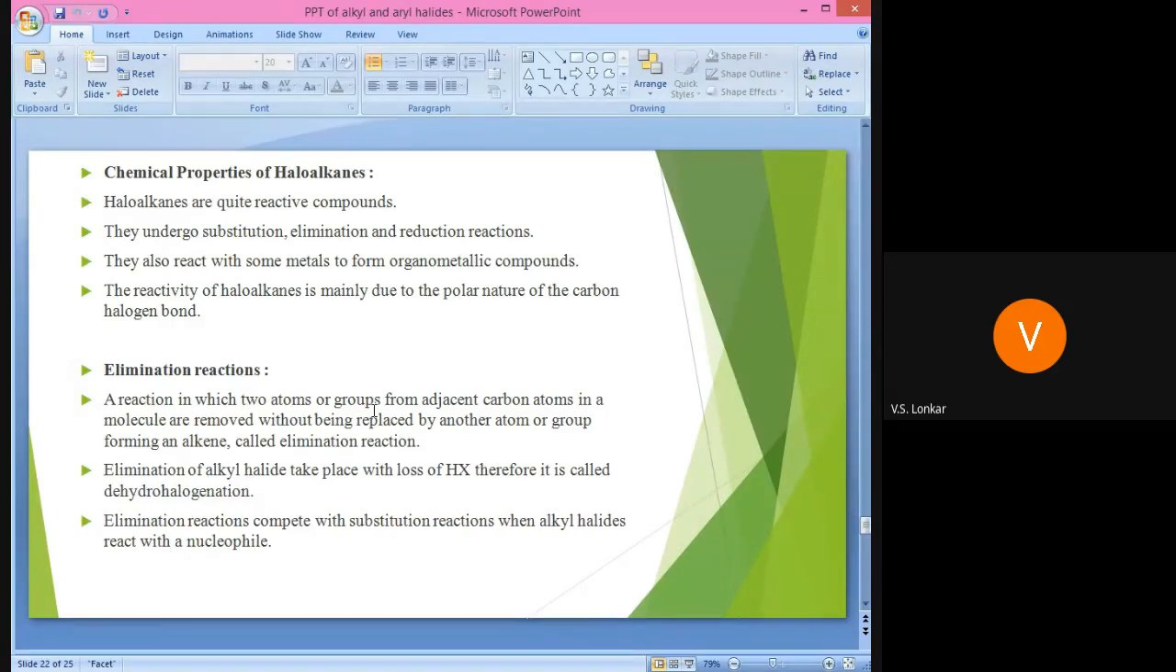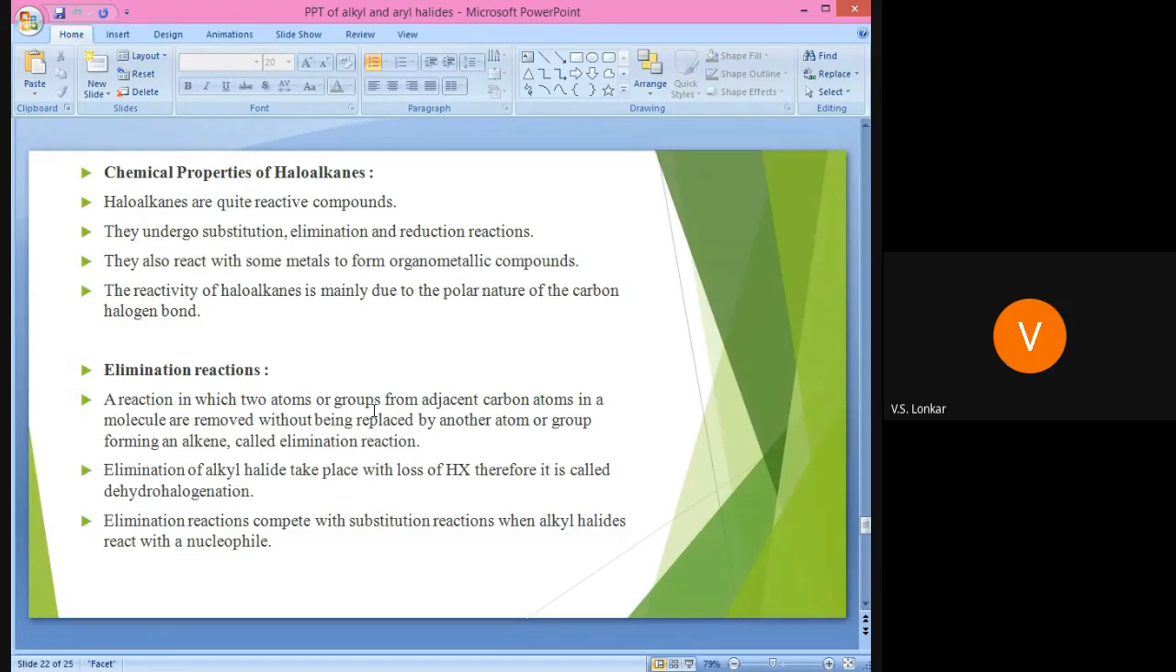Remember, the two groups or atoms that are eliminated are not replaced by another atom. Instead of those two sigma bonds, we get the formation of one pi bond. Our product is the alkene. After the elimination reaction, alkyl halide gets converted into alkene.